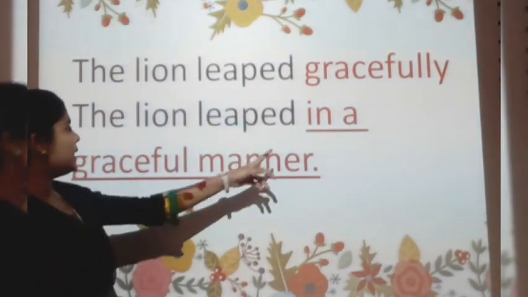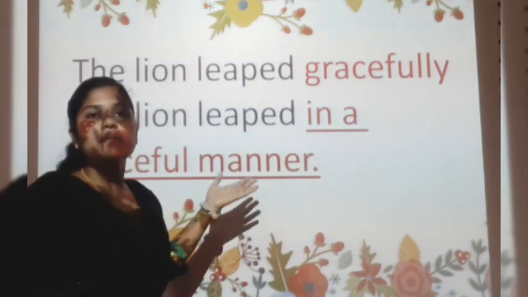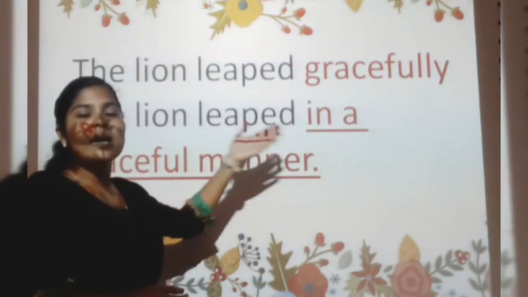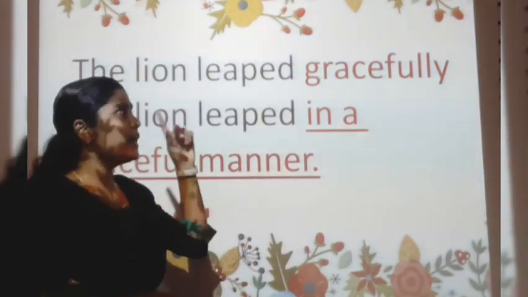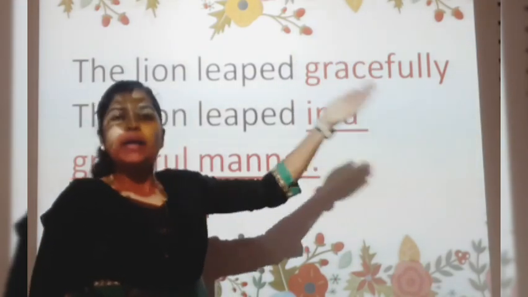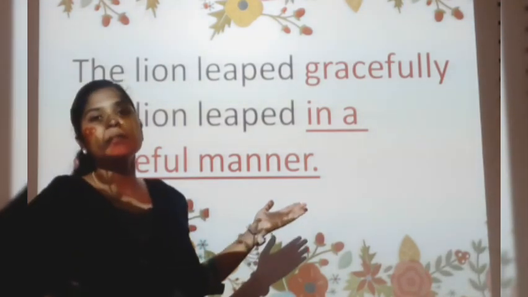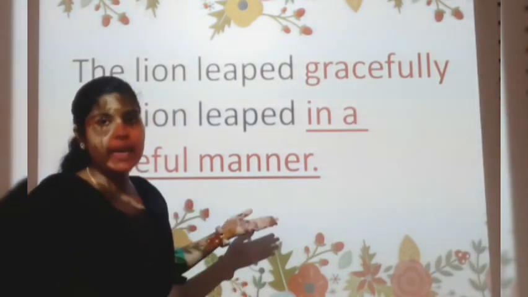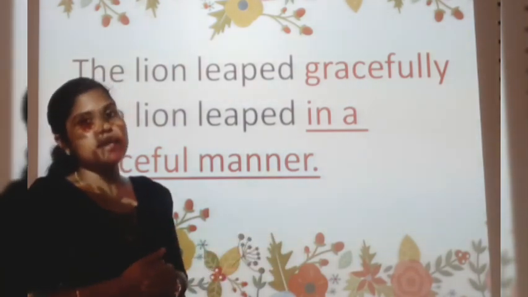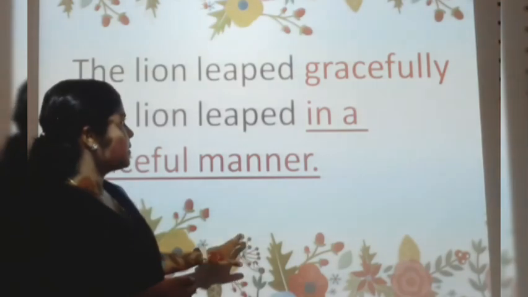The lion leaped in a graceful manner. In a graceful manner is a phrase, a group of words. In one word we can say gracefully, an adverb. But as a phrase, in a graceful manner, it is acting as the adverb in this sentence. And so it is called an adverb phrase.